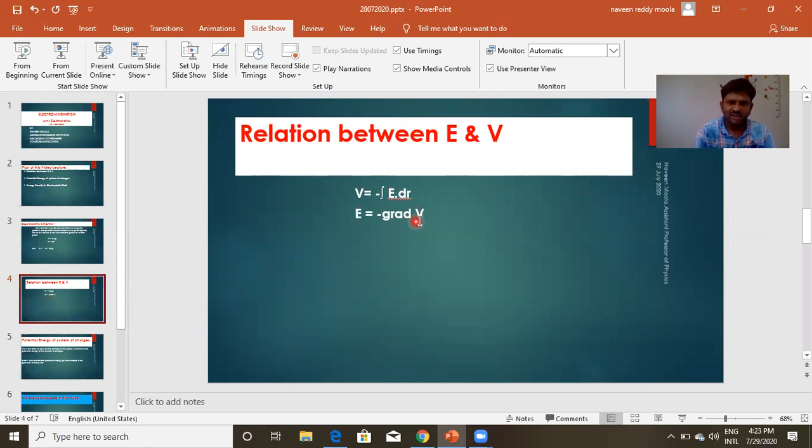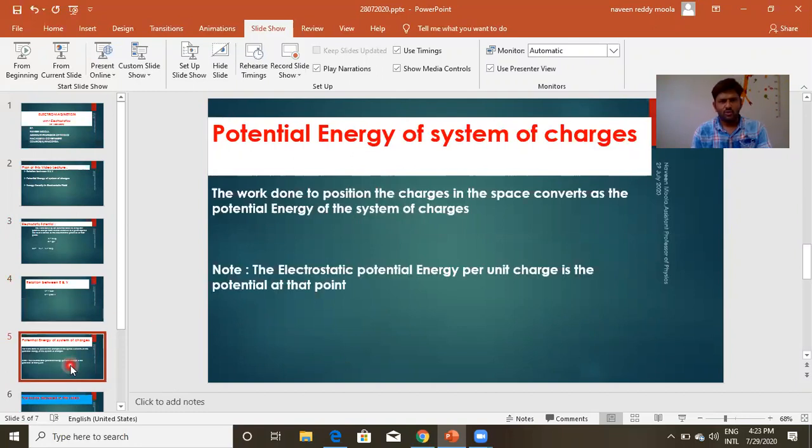This is what we derived in the derivation. Just now we went through that. The only thing is we must understand that the work done to bring a unit positive charge is equal to the potential. We just use that concept to derive the relation between V and E. Okay, next we will move to the next topic, that is potential energy of a system of charges.